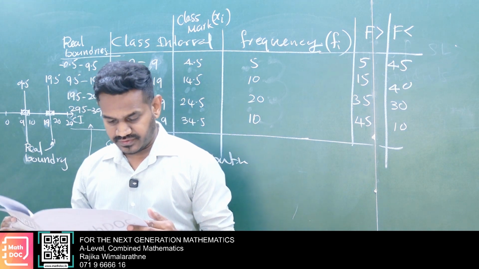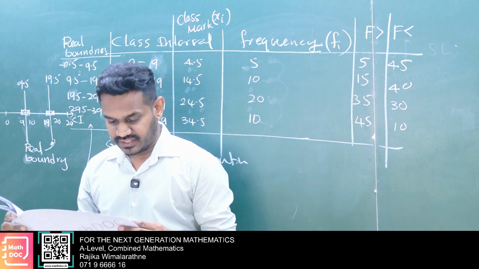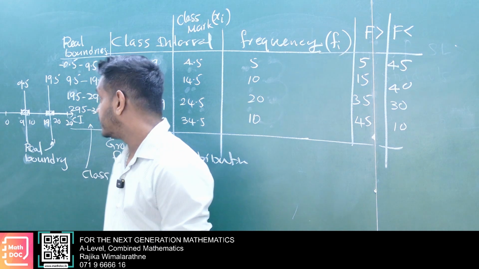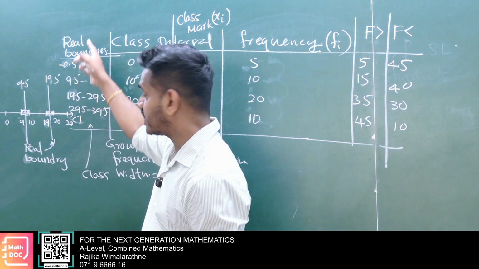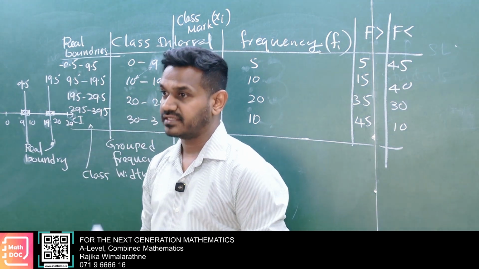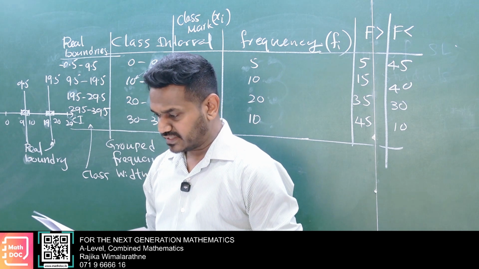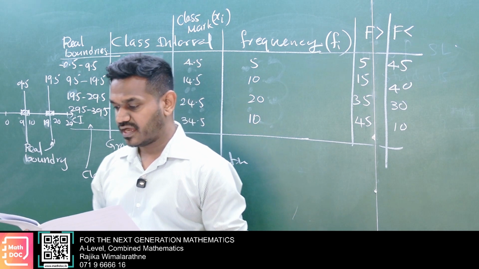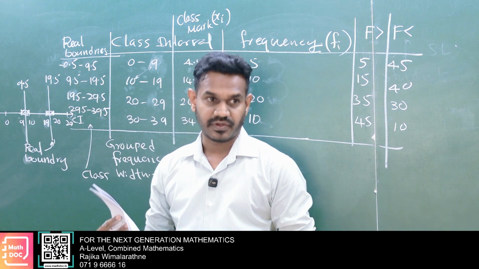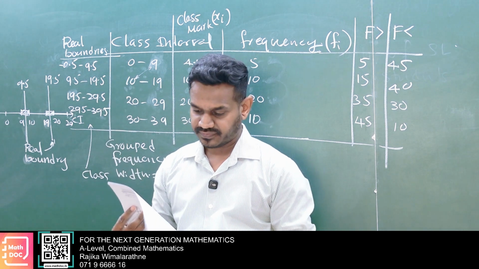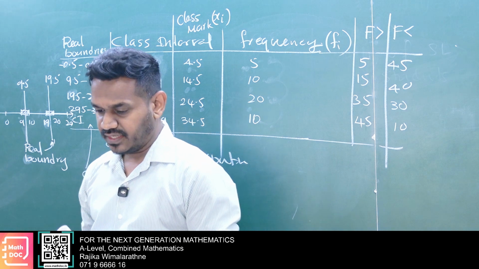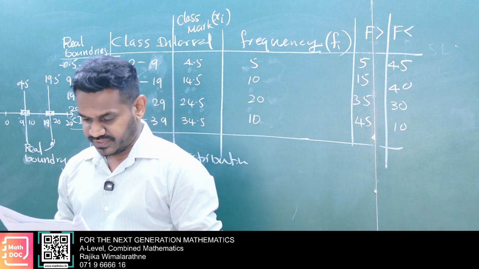Then the last point, class limits 30 to 35, 36 to 40, then class boundaries. So here these are the real boundaries. These are class boundaries. From those boundaries we have to consider class width. So on the next page, class width is the upper boundary limit minus the lower boundary limit. That is class width. That is frequency distribution.